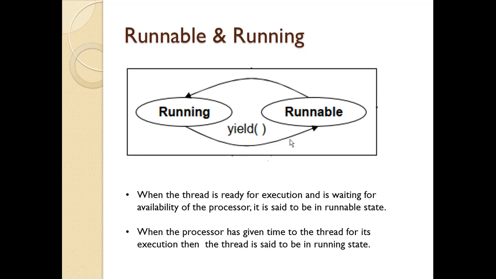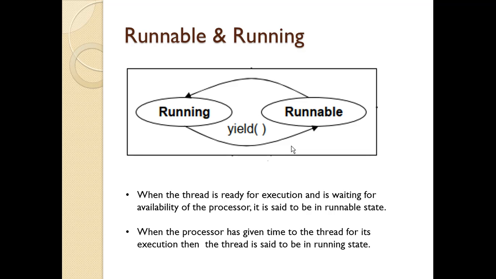The next two states are runnable and running. A runnable thread means the thread is ready for execution and it is waiting for availability of the processor. That state is called the runnable state. The thread will join the queue of threads that are waiting for execution.